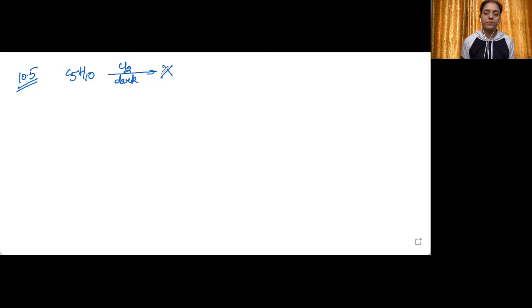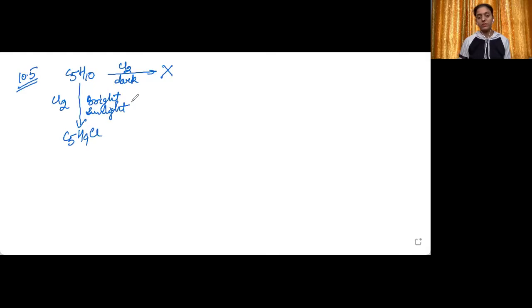No reaction. Right. But it gives a single monochloro compound C5H9Cl. Monochloro means one hydrogen will be replaced by chlorine atom. Monochloro compound in bright sunlight. So when it is reacted with chlorine in bright sunlight, then it gives a monochlorinated compound.